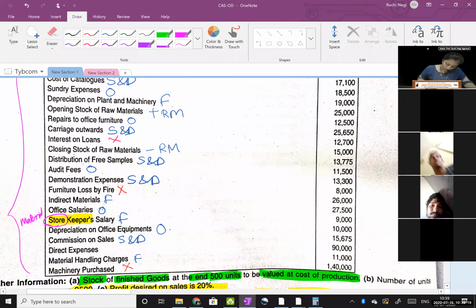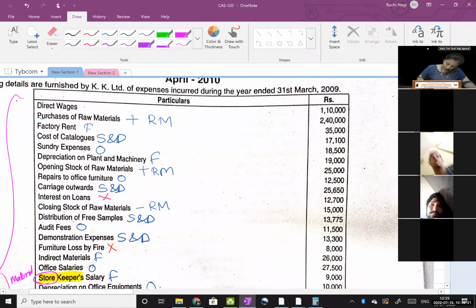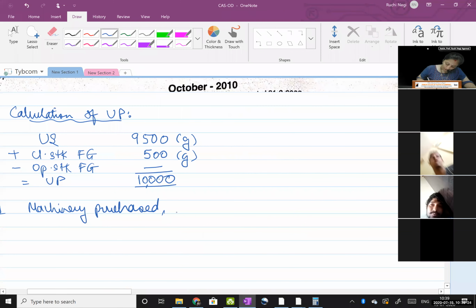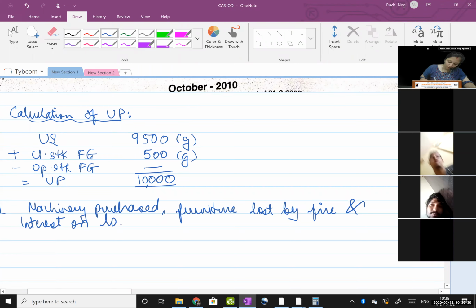Interest on loan are non-cost items, or you can write financial expenses, non-cost items, excluded from cost sheet.